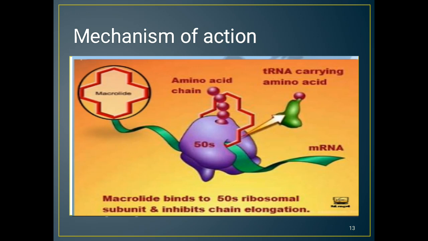Next we come to the mechanism of action of erythromycin. Erythromycin is bacteriostatic at low and bactericidal at high concentration. It is more effective in alkaline pH. It mainly binds to the 50S ribosome and inhibits bacterial protein synthesis. This binding site is near the peptidyl transferase center, where transpeptidation occurs. That means peptide chain elongation is prevented. It also inhibits the formation of the 50S ribosomal subunit. So finally this results in the inhibition of bacterial protein synthesis.